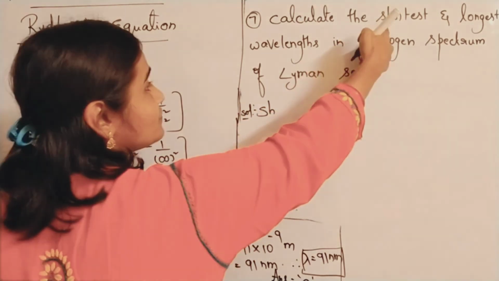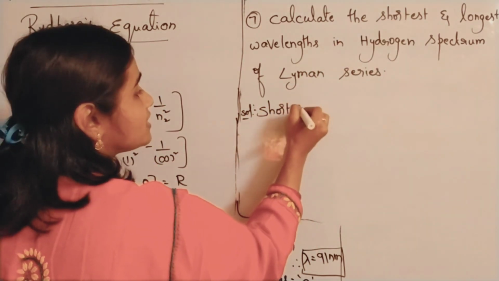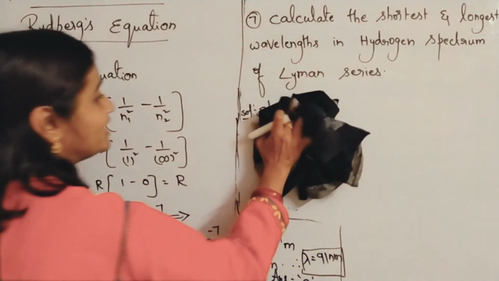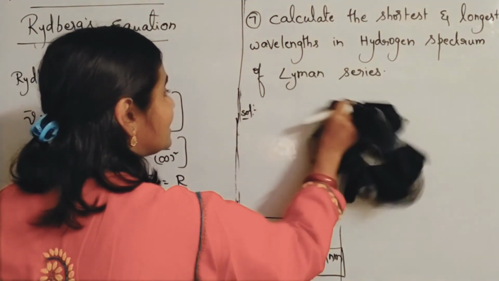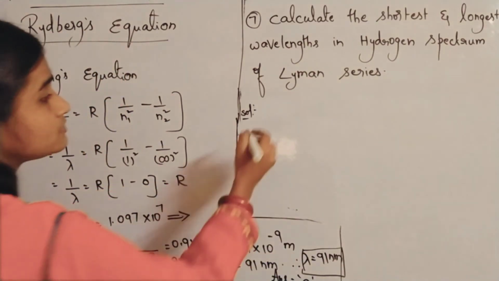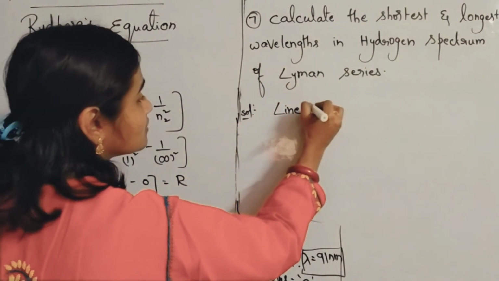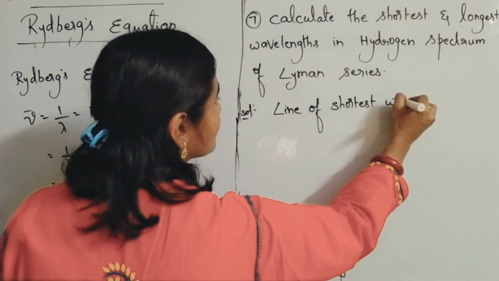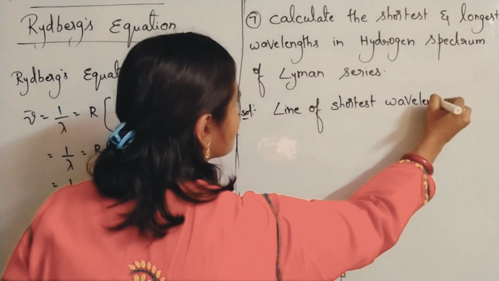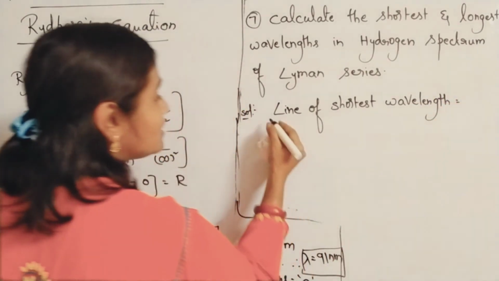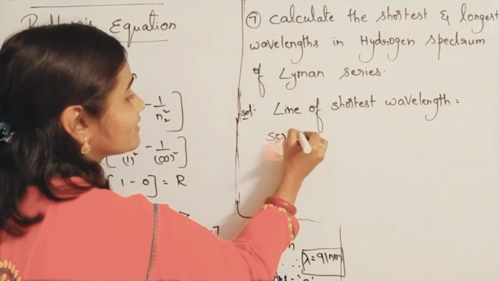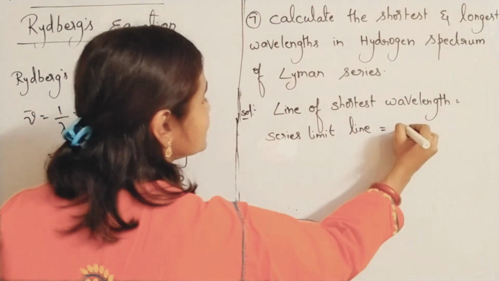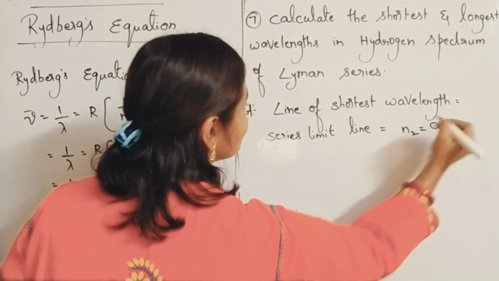What is the solution? First he is asking you to find the line of shortest wavelength. Line of shortest wavelength means series limit line. That means n2 is infinity.